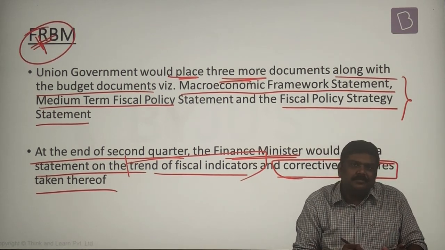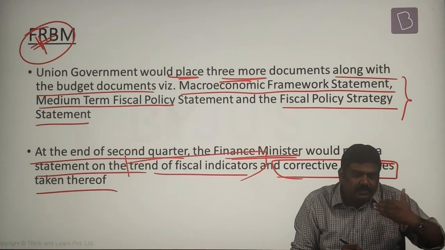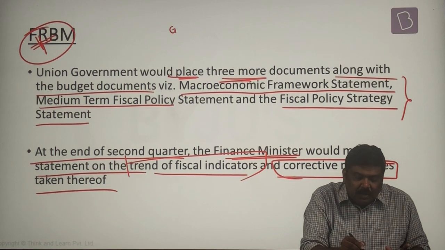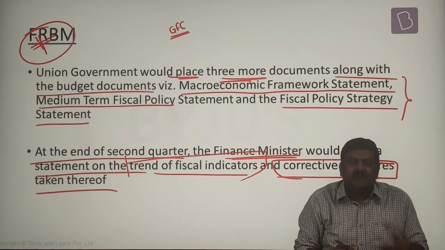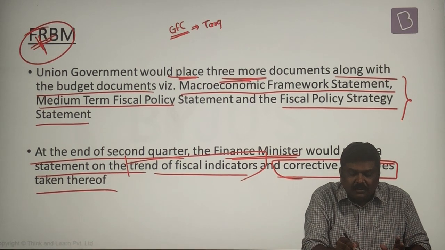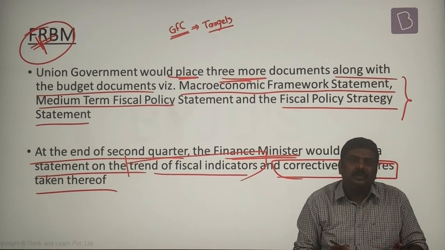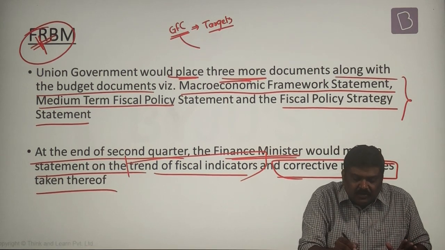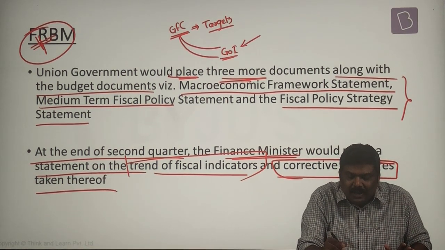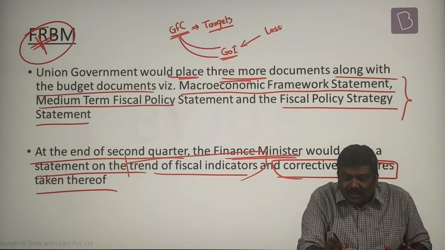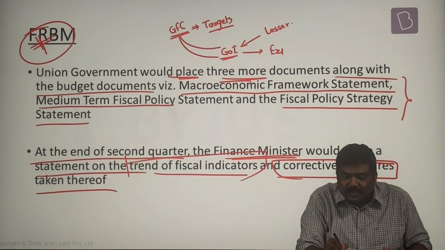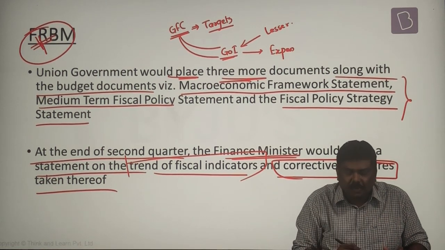Now please understand, Government of India was in the process of implementing the guidelines under FRBM. But because of the global financial crisis, Government of India had to forego the targets which were set under this concept of FRBM. Because of the global financial crisis, Government of India was able to collect lesser receipts in the form of taxes and had to have a higher expenditure because of expansionary policies.